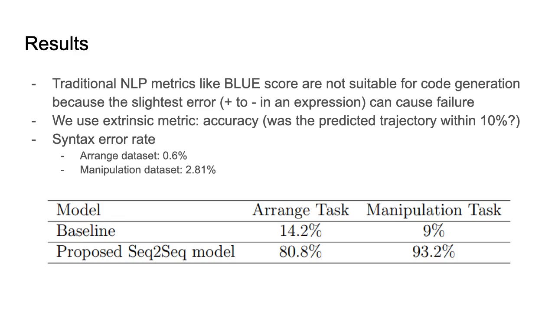The syntax error rate for the arrange dataset was 0.6%. These are cases where the neural machine translation model generated a program that had syntax errors in it. And for the manipulation dataset, the error rate was 2.81%. Now for the overall results where we compare the expert and generated trajectories, the baseline models which are directly operating on the actuators of the robot perform much worse. And this is because we have only about 100 examples and the natural language instruction following task is a rather difficult one. Whereas even with these few examples, our proposed machine translation model is able to achieve much higher accuracies.